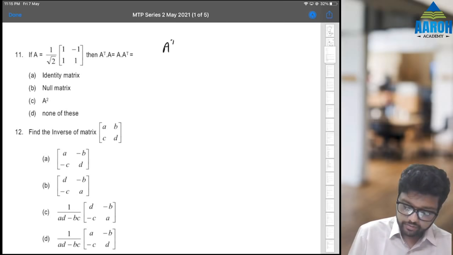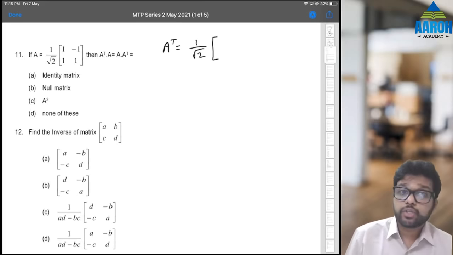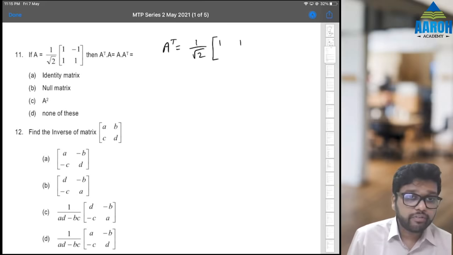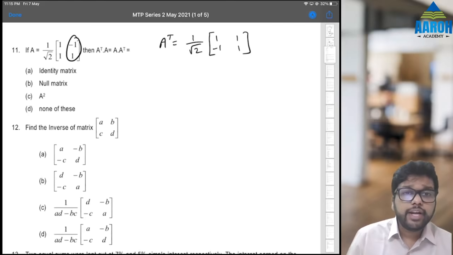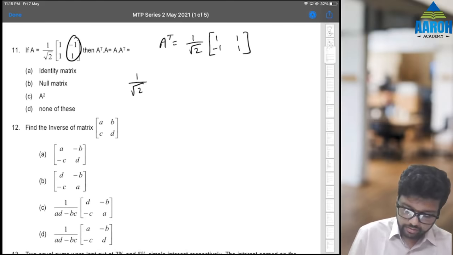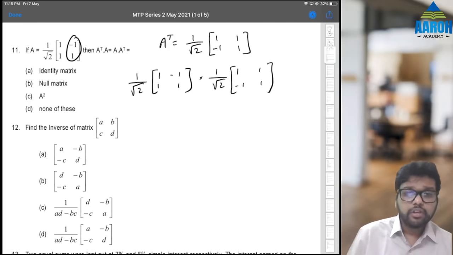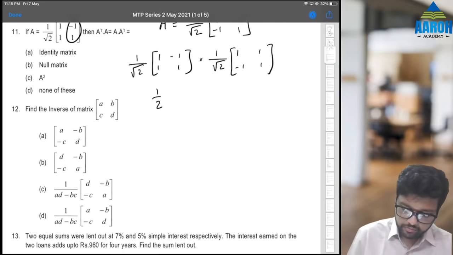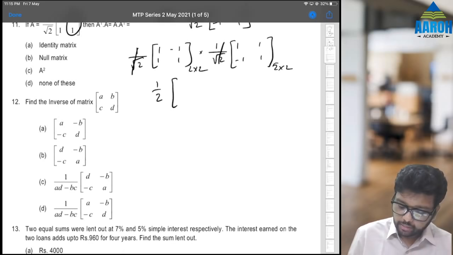We can keep, see, for A transpose we can keep 1 by root 2 outside anyway. Transpose, rows become columns, columns become rows. So first column is 1 1, that will become first row, and second column is minus 1 1, that will become second row. Fine. Now we want A into A transpose. So A, which is 1 minus 1 1 1, into A transpose, which is 1 1 minus 1 1. 1 by root 2 into 1 by root 2 will be 1 by 2. So let's ignore that. Now this is 2 by 2, this is 2 by 2. That means this is matching, so answer is also going to be 2 by 2.